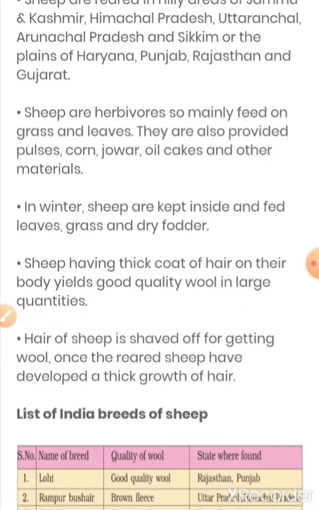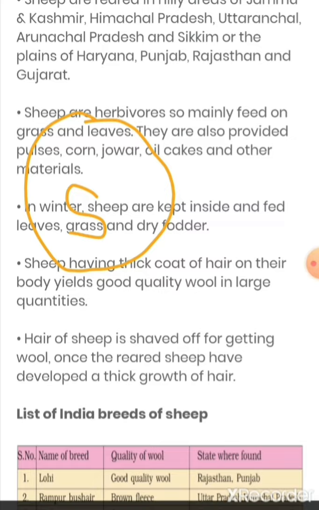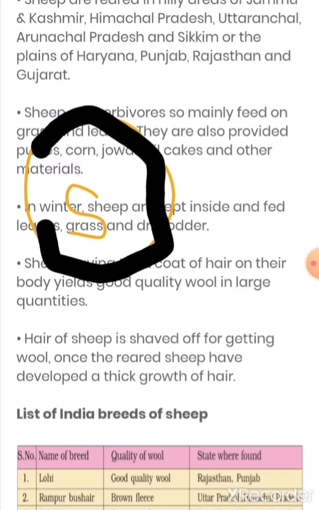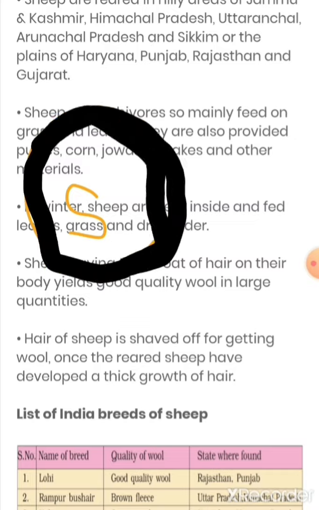So now what will happen over here, just have a look. Like this is a sheep over here. It has furs on its body like this. I'm making it in black color because white will not be visible properly.